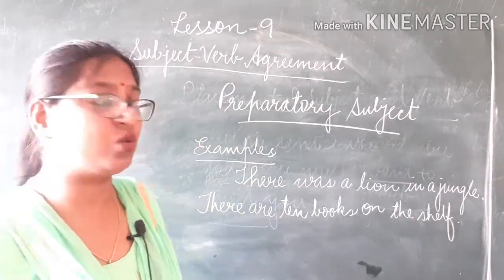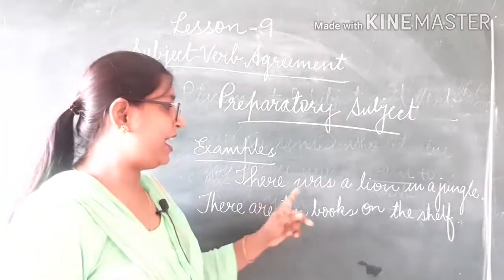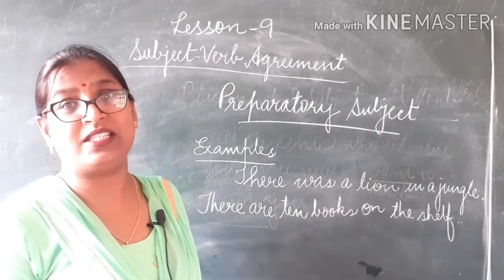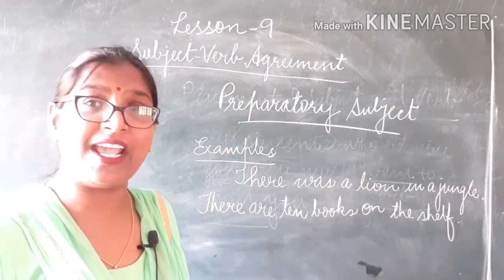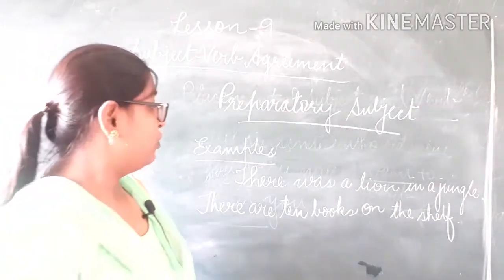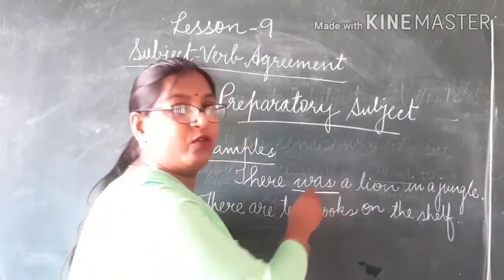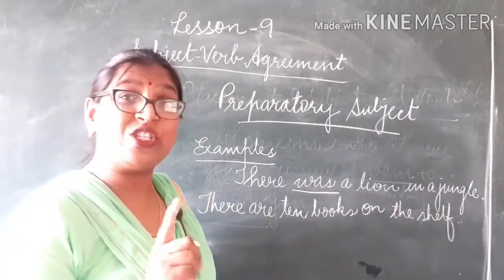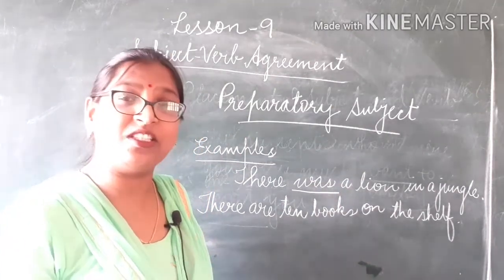Let us see this through this example. There was a lion in a jungle. This sentence is beginning with there. Was is a verb. What is the verb in this sentence? Was is the verb. Which word is placed soon after the verb?